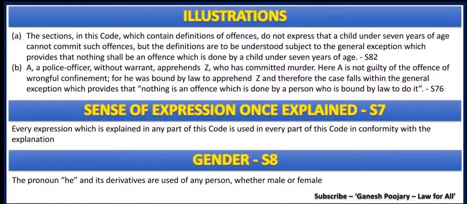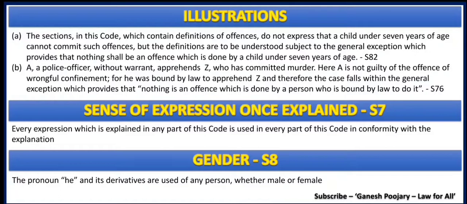There are two illustrations here. The first one is related to a child below 7 years of age. Remember, any act done by a child below 7 years of age cannot be considered an offense as per section 82 of the Indian Penal Code, which is one of the important parts of chapter 4, that is general exceptions.